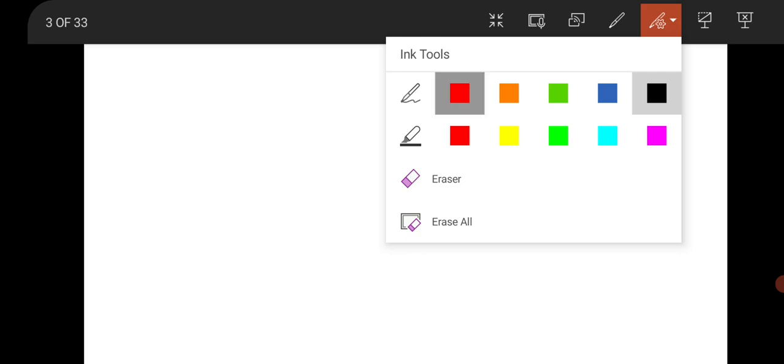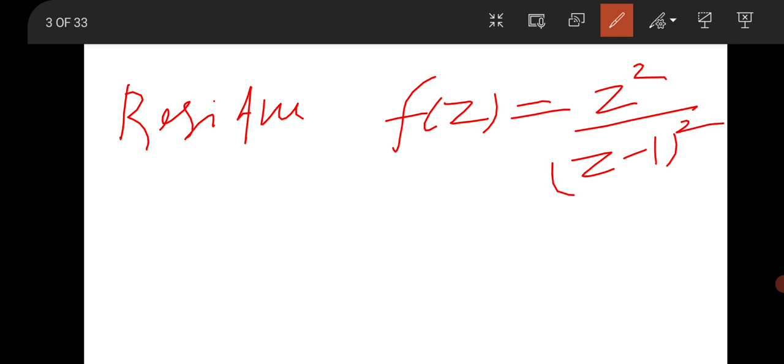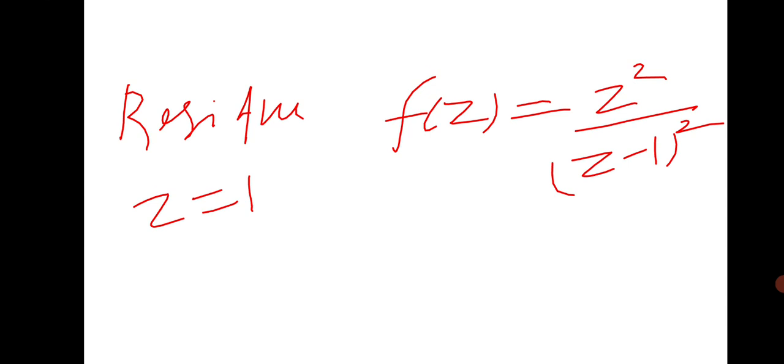The next question was from the mathematical portion, from complex analysis. The question was finding of residue. There is a function f(z) given. The f(z) was like z square by (z minus 1) whole square. So you have to find the residue at z equal to 1. So it is very easy. So move to the next question.